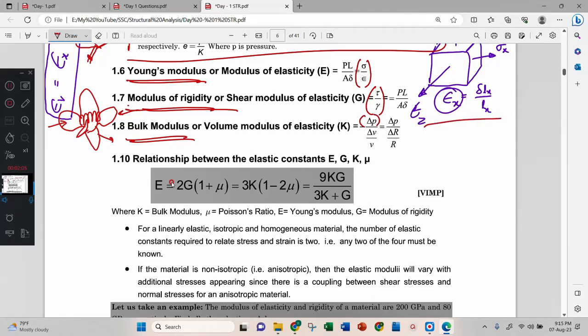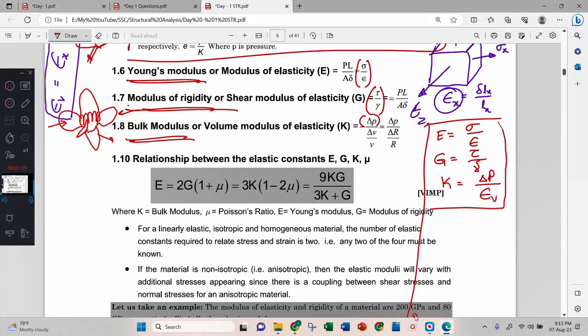Separately I will write it here: Young's modulus, normal stress by normal strain; shear modulus, shear stress by shear strain; bulk modulus, bulk stress or delta P divided by volumetric strain. These three are very important. These three are called elastic constants. Now separately I will write it here.